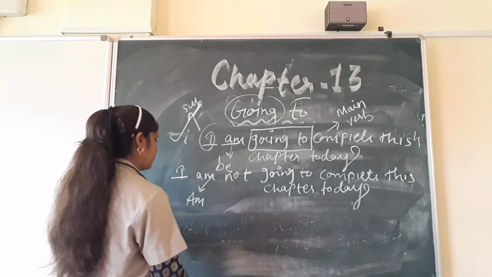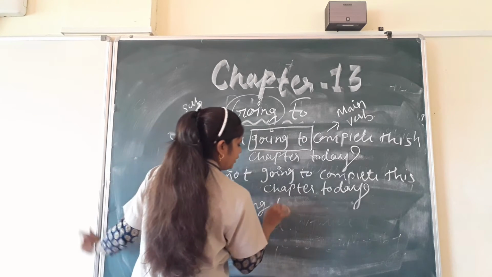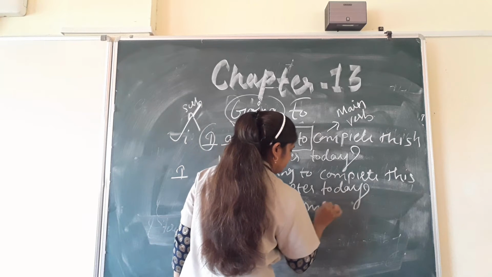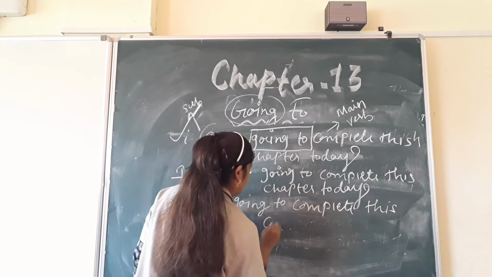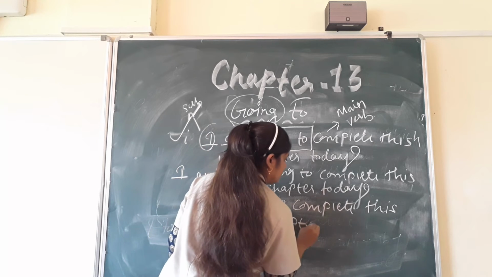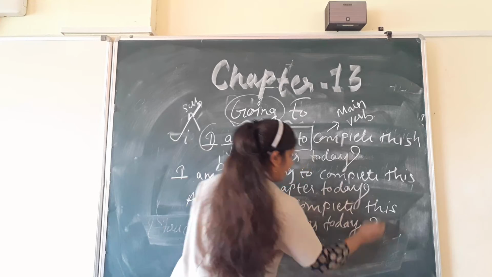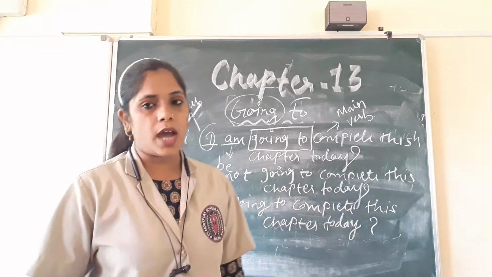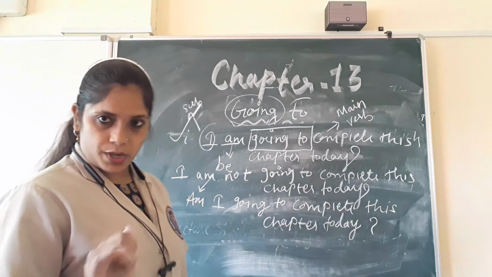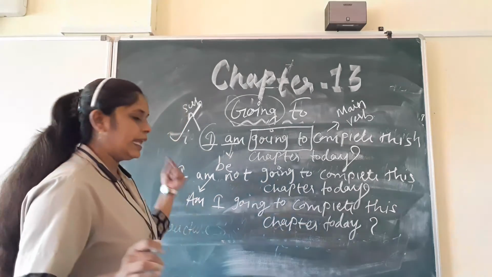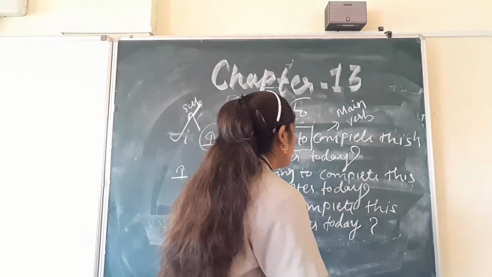So the sentence will be, am I going to complete this chapter today? Okay, so as we are asking question, I will put question mark. Am I going to complete this chapter today? Okay. This one is called interrogative sentence, or you can say it is asking question.